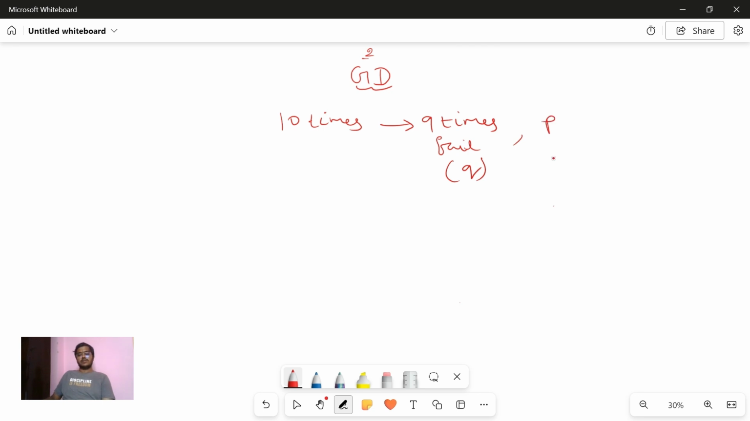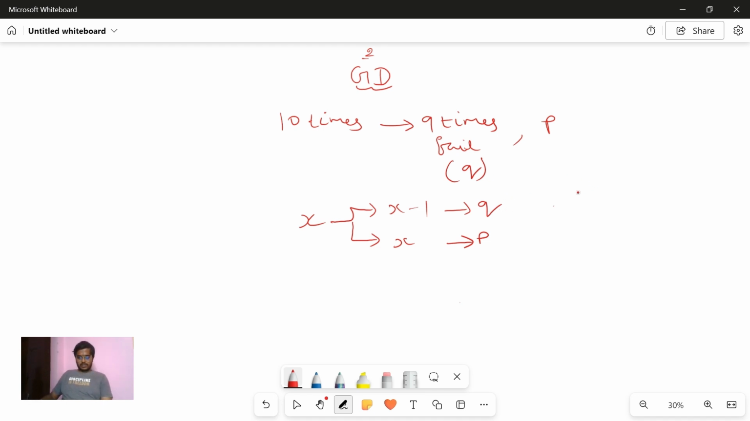So if you're trying x times, out of that x minus 1 times you fail, and the x-th time, the final attempt, you succeed. So x minus 1 failures and 1 success. This is what happens in the geometric distribution.